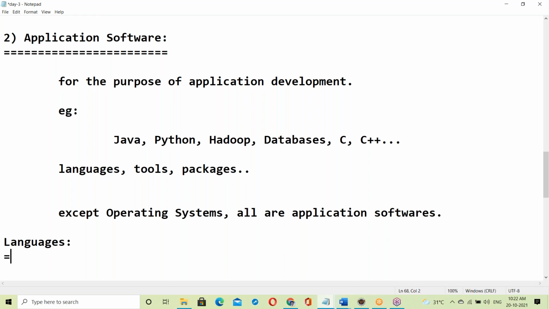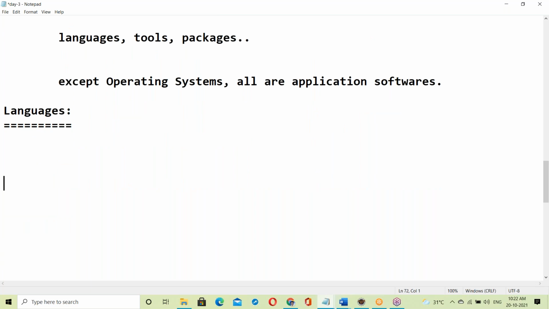Languages. What is a language? Simple question. See, we are speaking many languages, depending on the person we face, like English, Hindi, Telugu, Tamil.